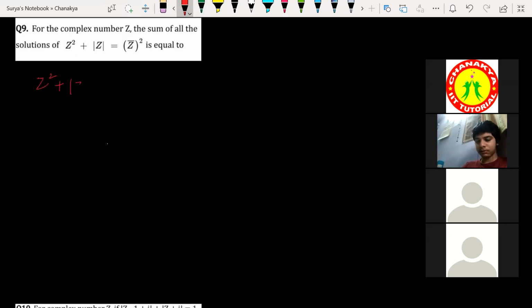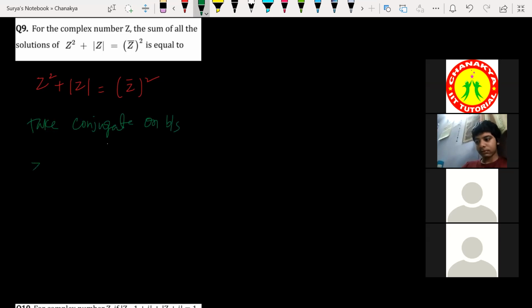Z square plus modulus of Z is equal to Z bar whole square. I'll give the best option here. Let us take conjugate on both sides.